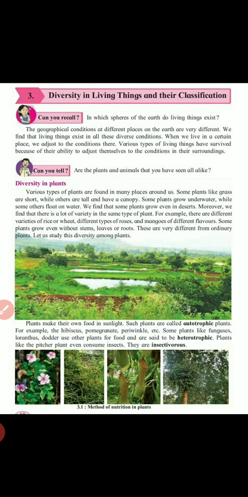Some plants like grass are short, while others are tall and have a canopy. Some plants are very small, some are bigger. Like this, all are there. Some plants grow under water. Underwater plants are there. Some are floating on the water. We find that some plants grow even in the desert, but their shapes and their habitat are again different.